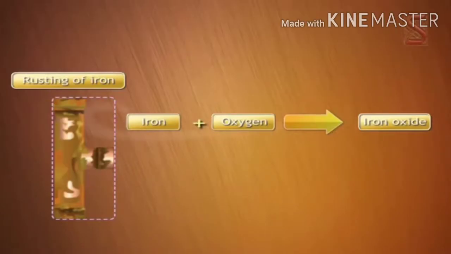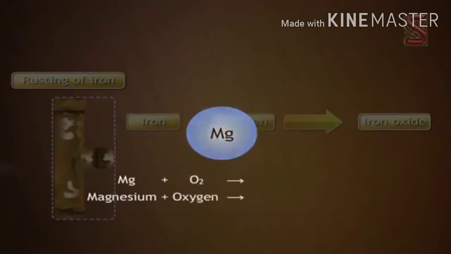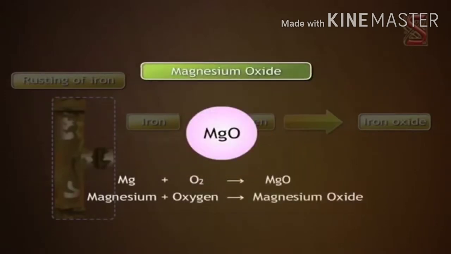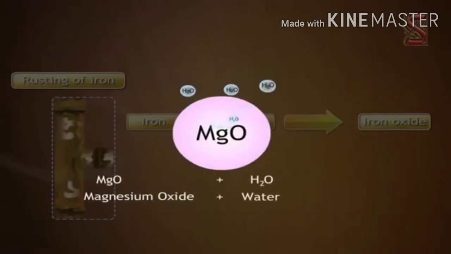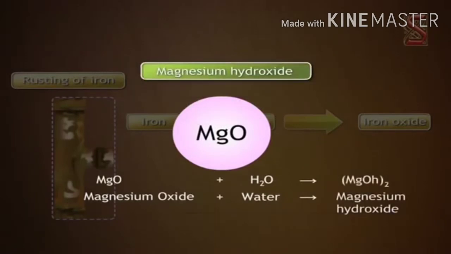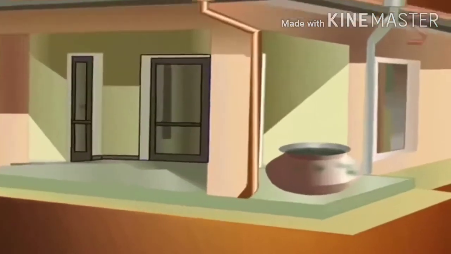For example, if you burn a strip of magnesium, magnesium will burn in oxygen to form magnesium oxide. Magnesium oxide dissolves in water to form magnesium hydroxide, which is basic in nature. Similarly, when a copper vessel is exposed to moist air, a green coating forms on its surface. The coating formed is a mixture of copper hydroxide and copper carbonate.